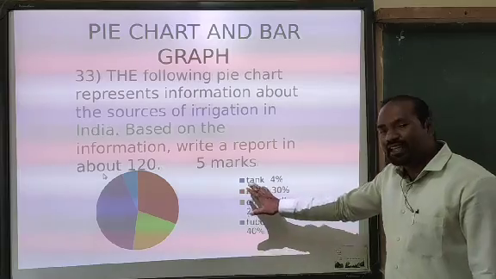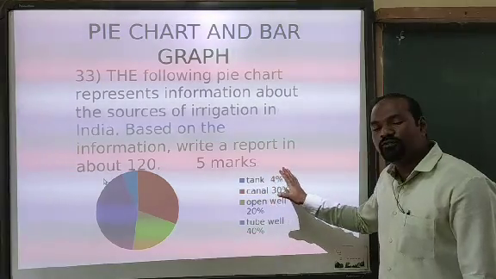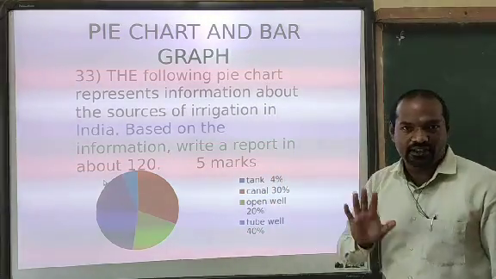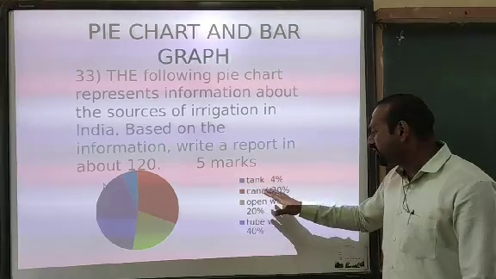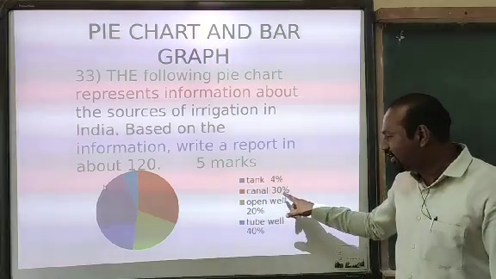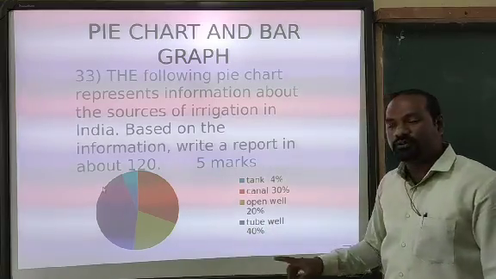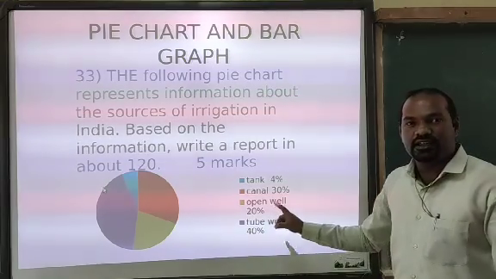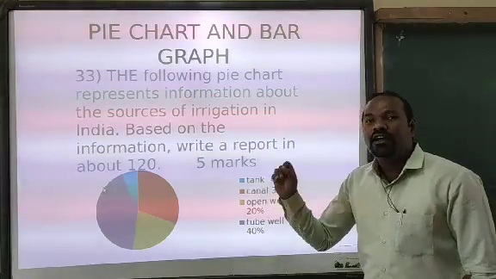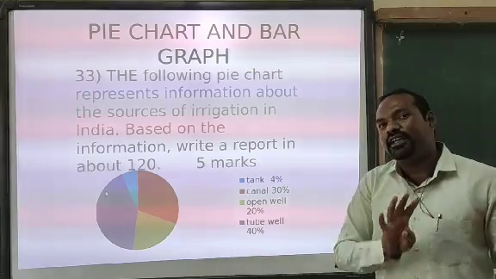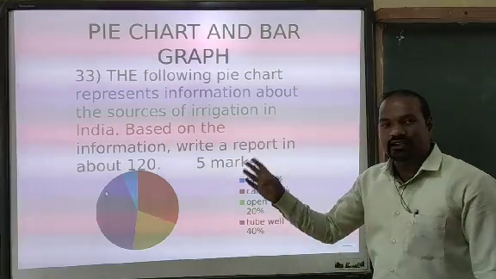Look here: tank irrigation contributed 4% to the irrigation in India, canal irrigation 30%, open well 20%, and tube well 40%. I left one more thing: others contributed 6% of the entire irrigation in India.